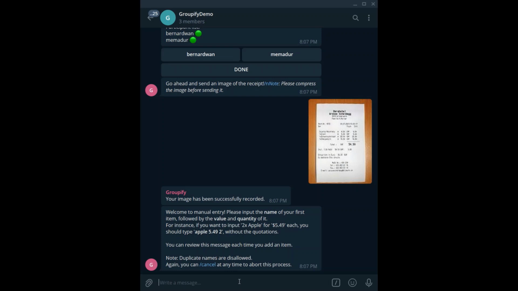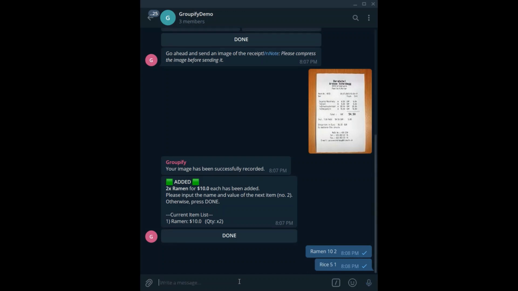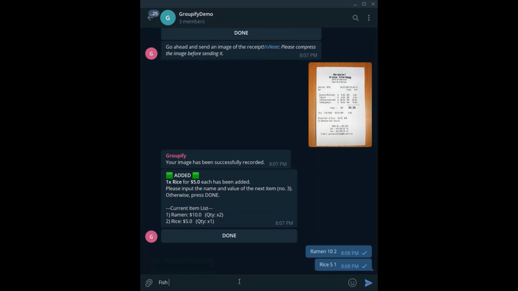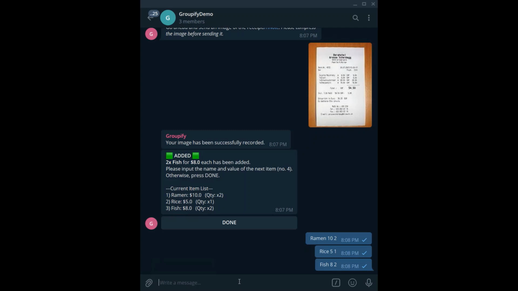Users need to input the name, cost, and quantity of the item with a space in between. For example, we can enter ramen 10-2 for two $10 ramen. We can enter more items as needed, such as rice 5-1, fish 8-2, and so on.